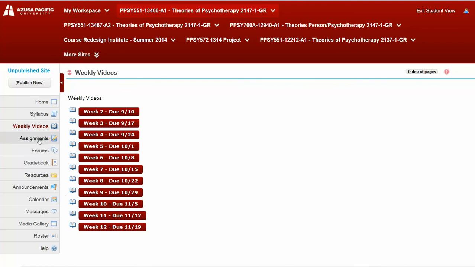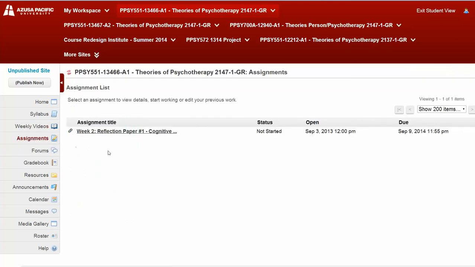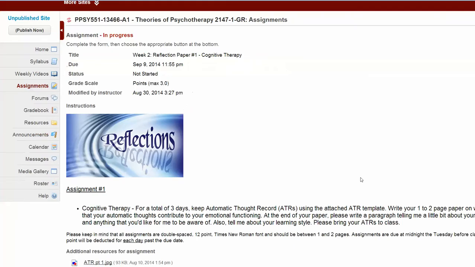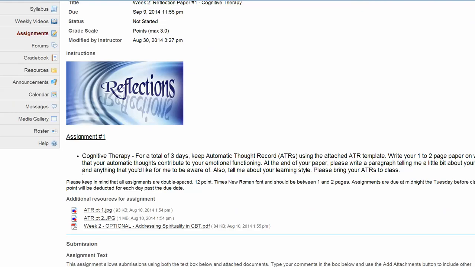Okay, now let's move to the next column called assignments. For a number of weeks during the semester, we'll have reflection paper assignments due. You'll click on assignments to find out what's due that week. I see that the first assignment is listed here. Don't worry, it's due the second week of class and not the first. I'll click on it. Okay, I'll scroll down. I see I have my instructions. I also have some handouts here that are needed for this assignment.